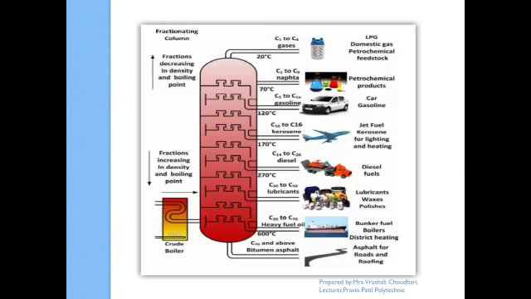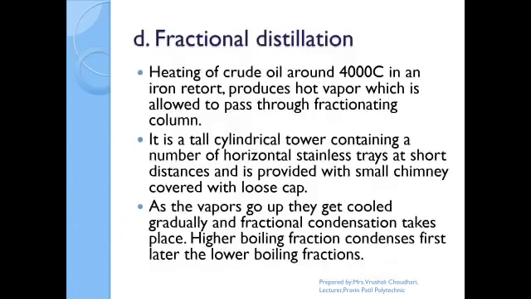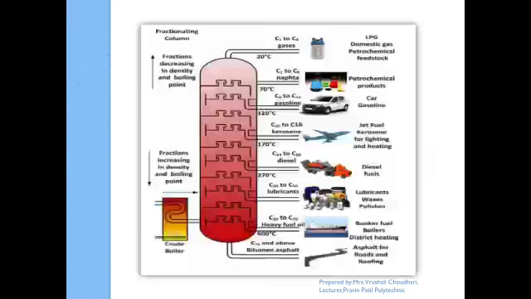See, this is the distillation assembly. At the bottom we are putting the crude oil. When we put the crude oil, what will happen? We are heating to about 400 degrees Celsius. As we heat at a very high temperature, the molecules present in it get vaporized.